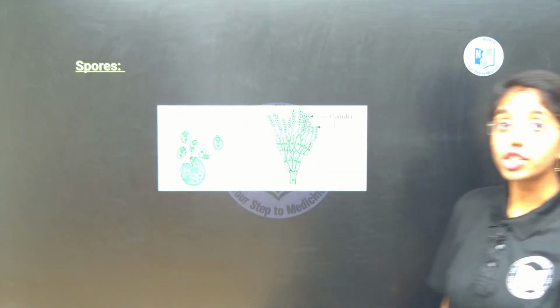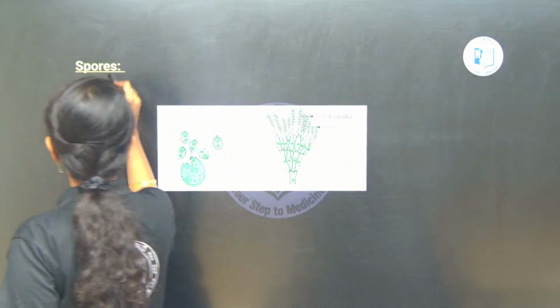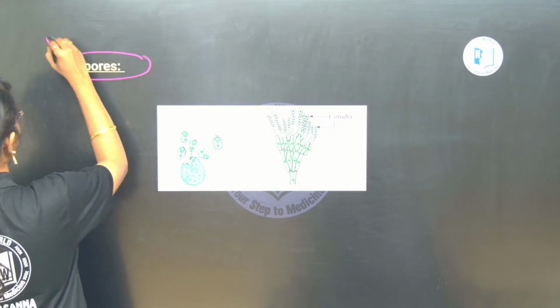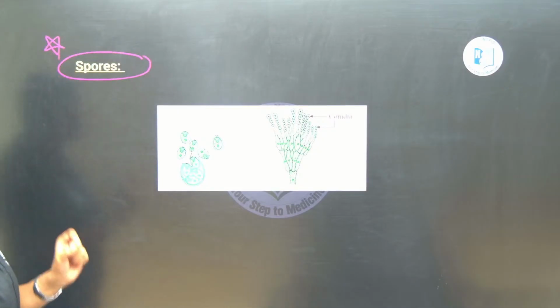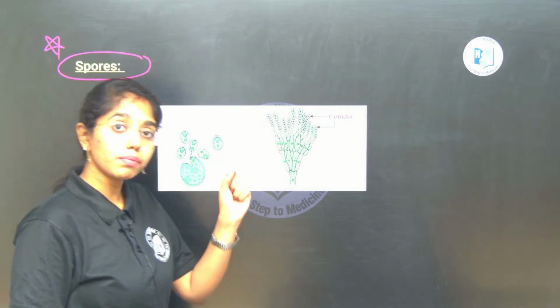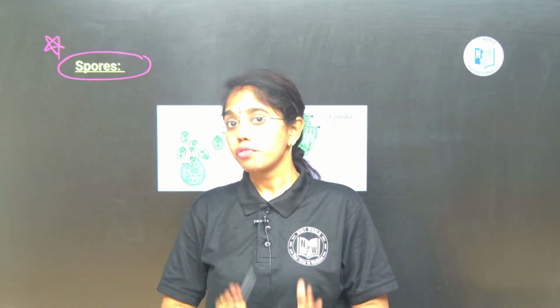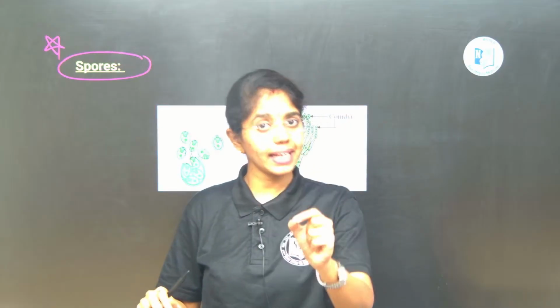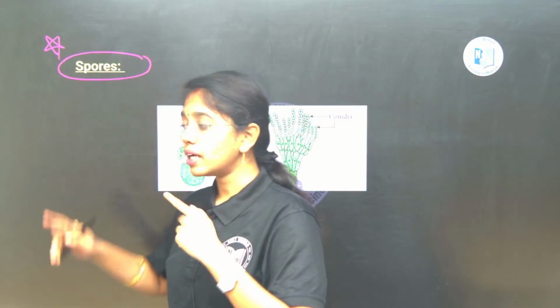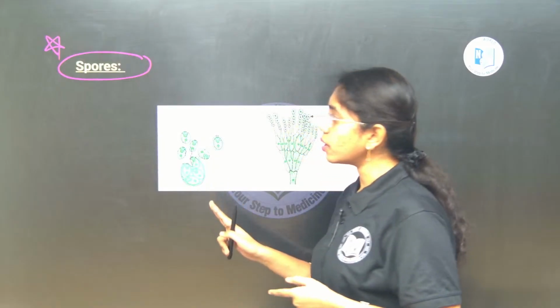Next is what, ma? Spore formation. This spore formation should always be highlighted because n number of times the questions are asked from spores, even from your biological classification of fungi. Fungal asexual reproduction is mainly by spore formation, and spore formation you will also see in what, ma?